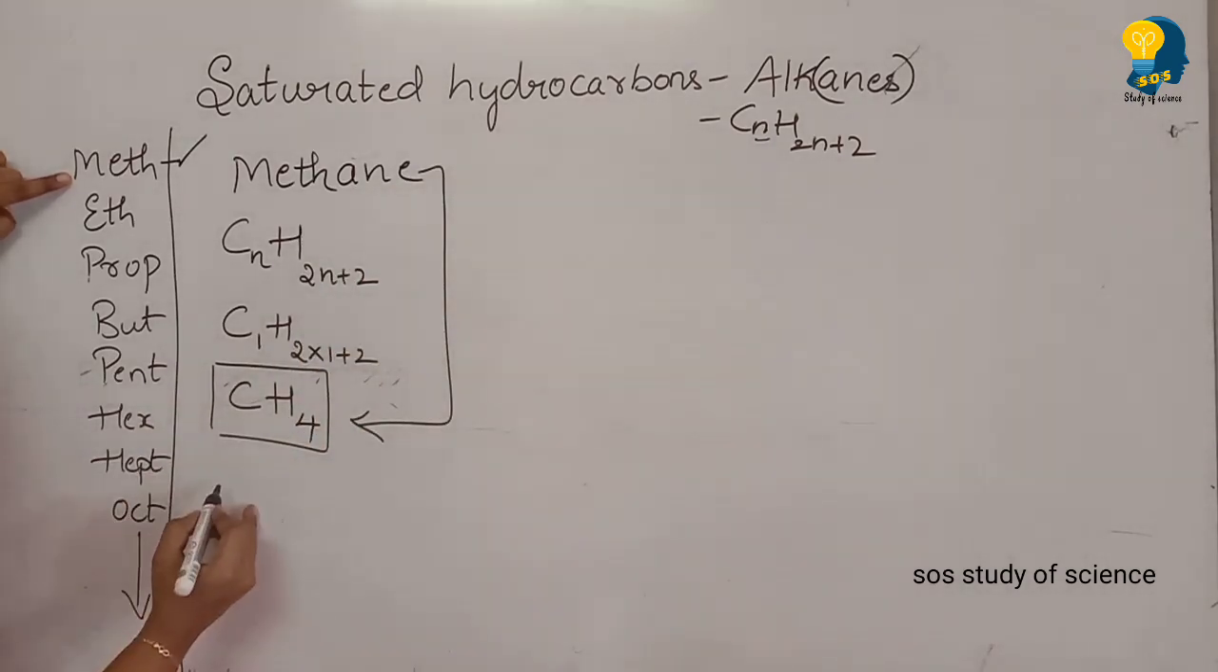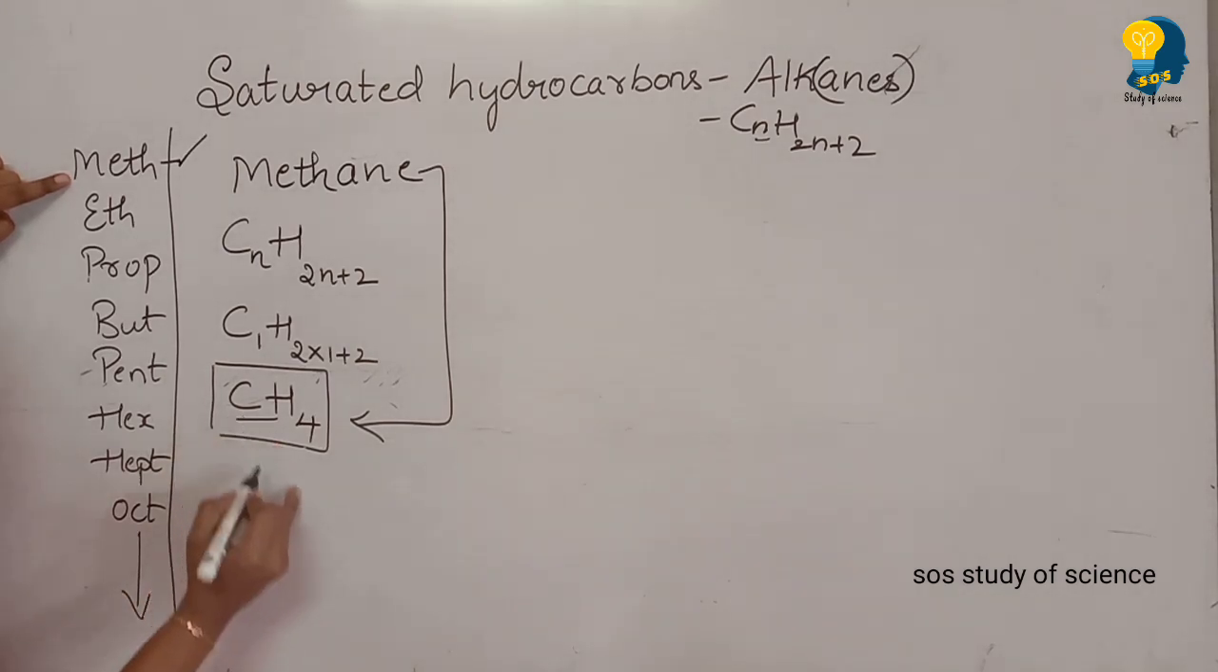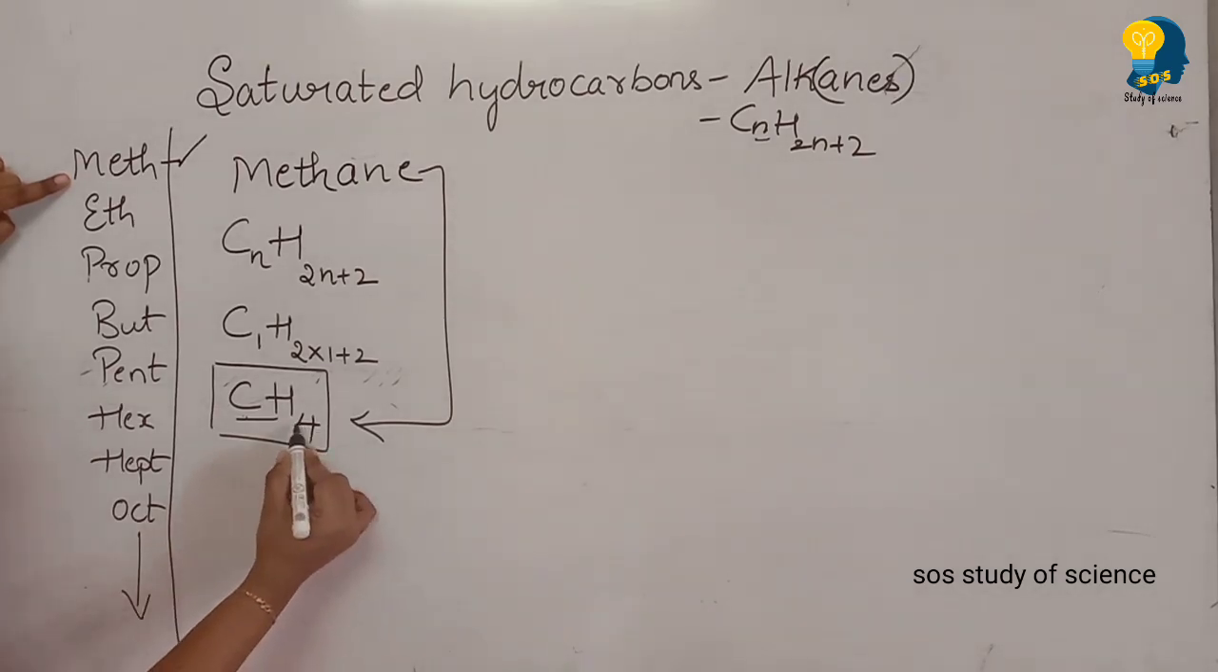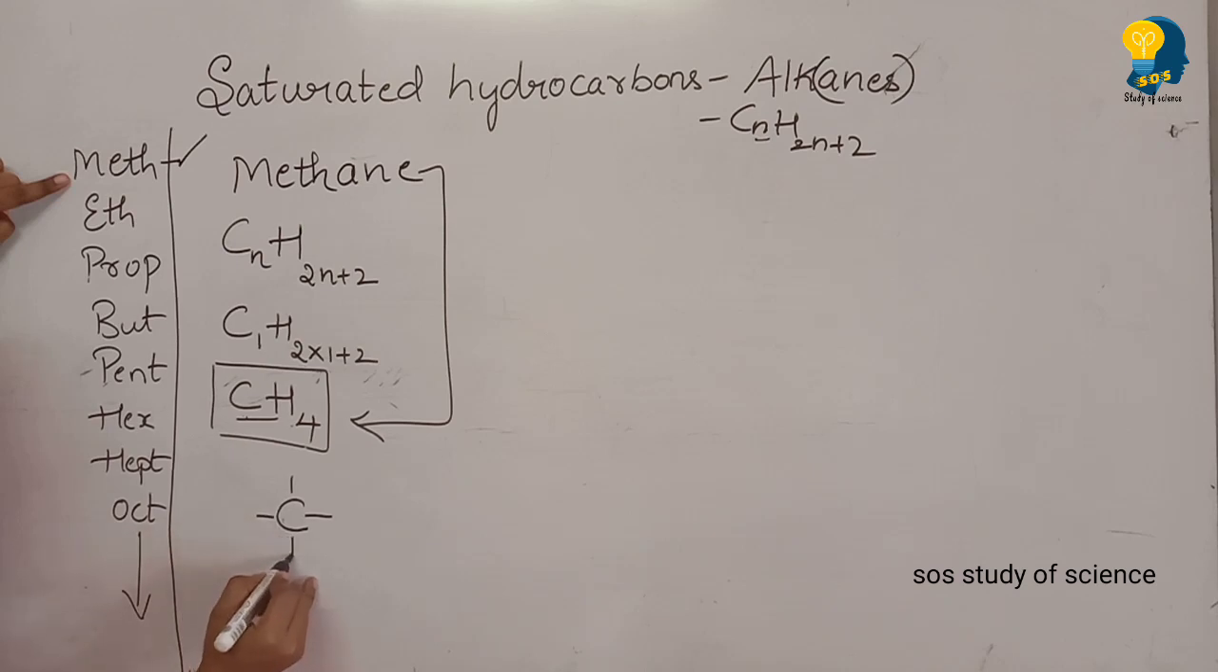Okay. So now moving to the structural formula. Looking at the molecular formula, it is very easy to write the structural formula. Look at the carbon. How many carbons are here? 1. So we have to write 1 carbon and there are 4 hydrogens. Write single bonds surrounding the carbon and write the 4 hydrogen atoms. So this is how you write the structural formula of methane.